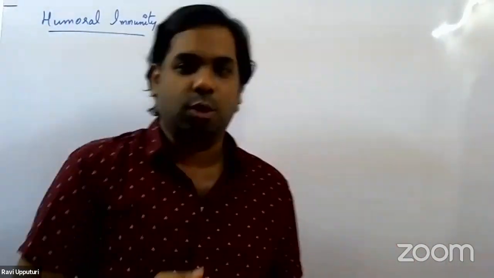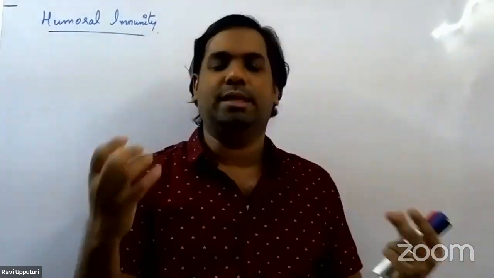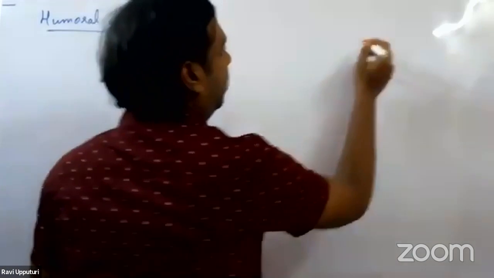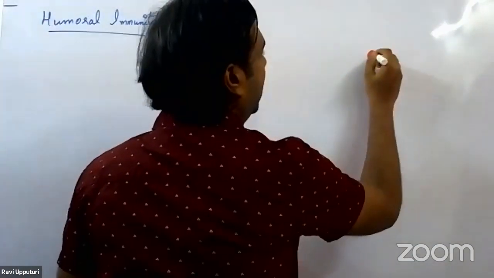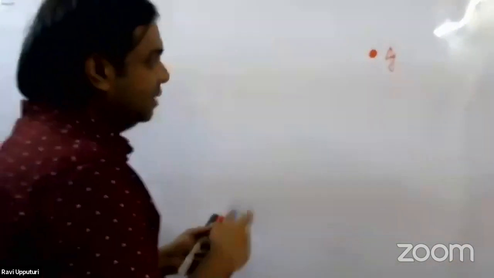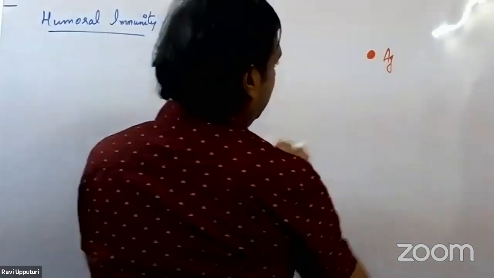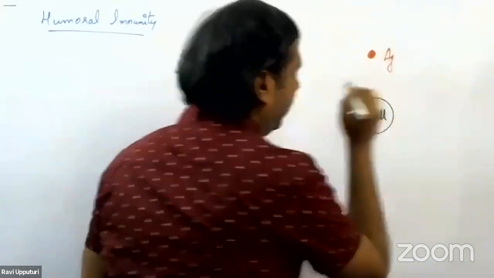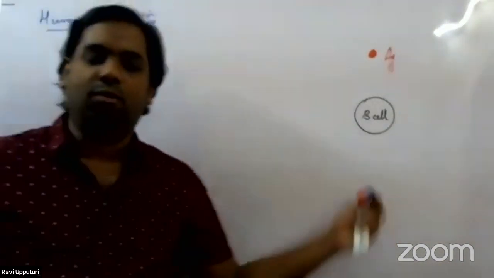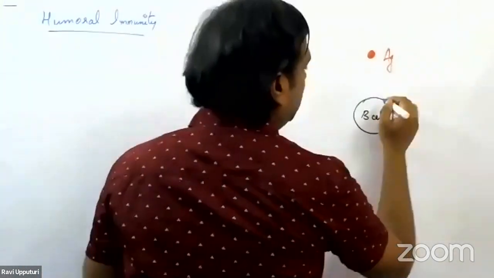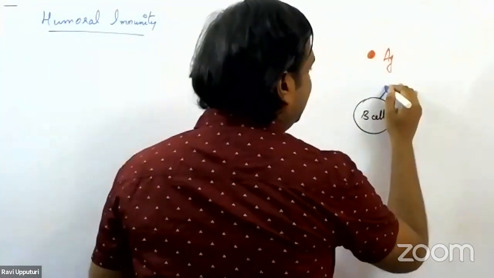Again, let us continue with the same. Just imagine that there is a pathogen entering inside our body. This is the antigen which has entered the body. Once the antigen enters the body, here we have a B cell present. This is our B cell, and I've also told you that on the surface of the B cell there are certain receptors present. We call them B cell receptors.